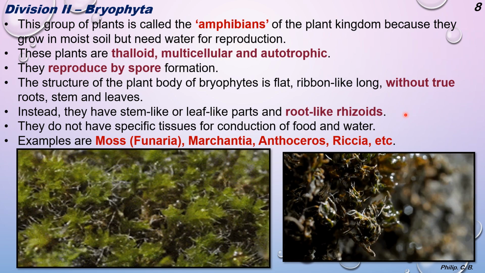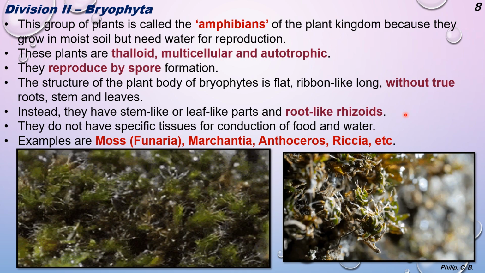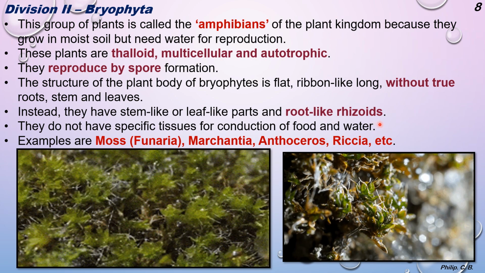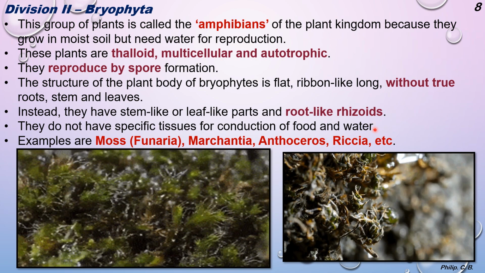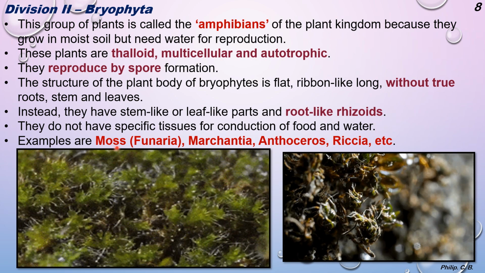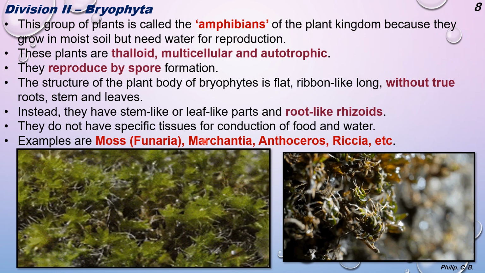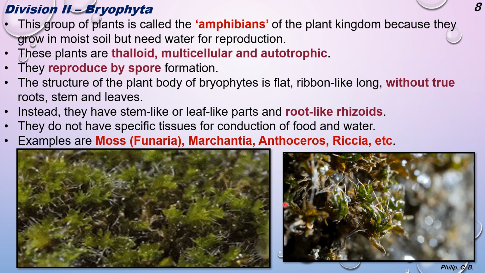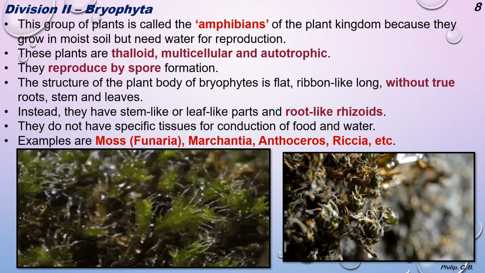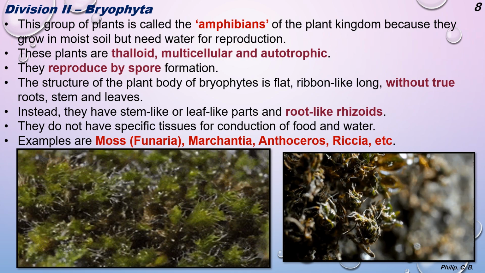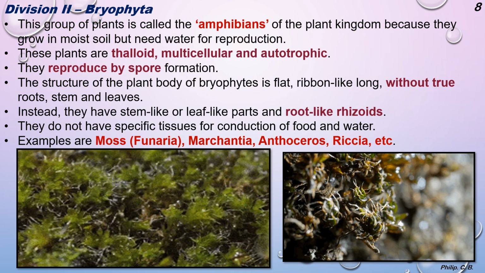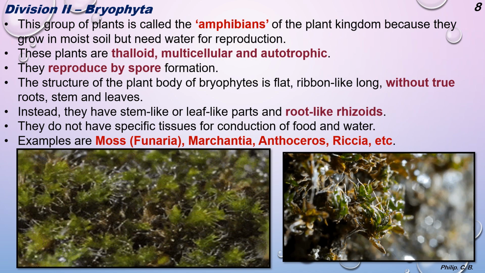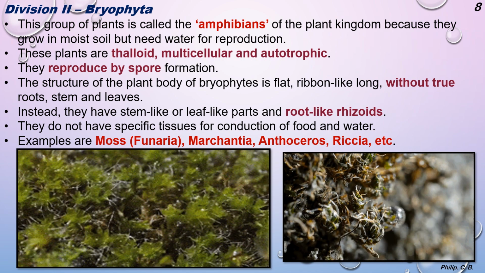The root-like part is called the rhizoid. Then they do not have specific tissue for conduction of food and water, that is, they don't have xylem and phloem. Examples are moss, that is Funaria, Marchantia, Anthoceros and Riccia species. So here again I put an animation image where you can see the growth of Bryophyta, how it takes place, slowly forming a layer over the wall or the rock, which is very familiar during the rainy season.